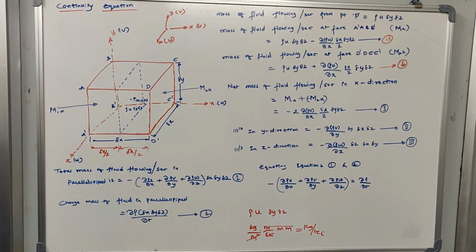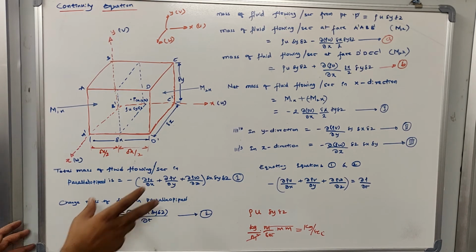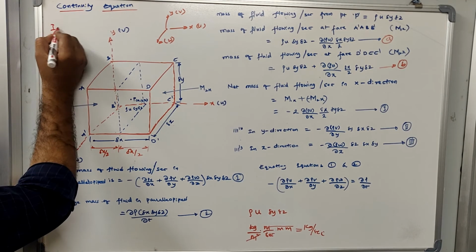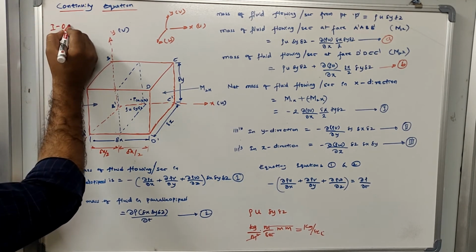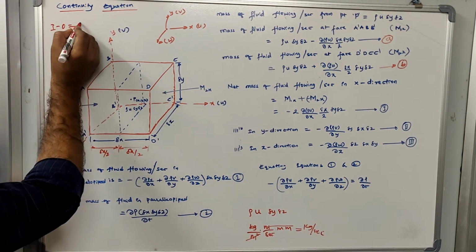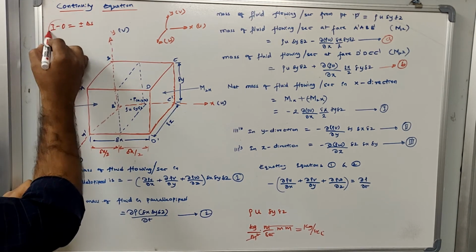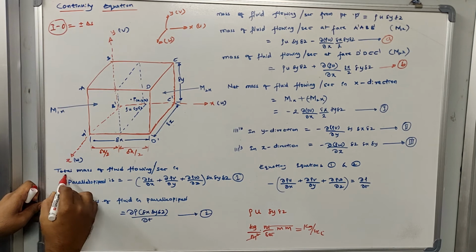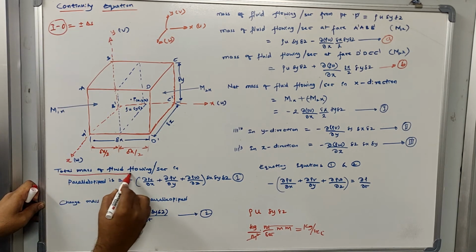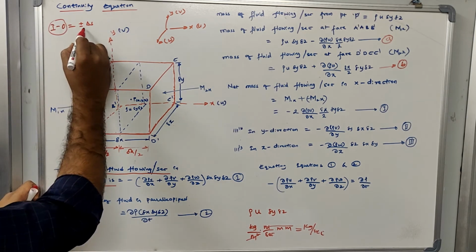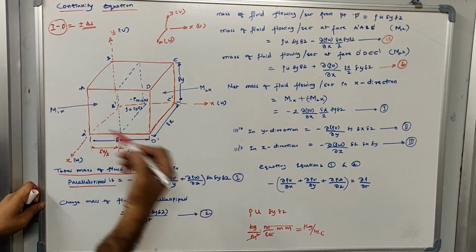Let me write this equation briefly: input minus output in your rectangular or circular tank will be plus or minus change in storage, right? So we know how much is input minus output. Input minus output is represented by total mass of fluid that is flowing per second in the parallelepiped. Now let us calculate how much is change in storage so that we can equate it.